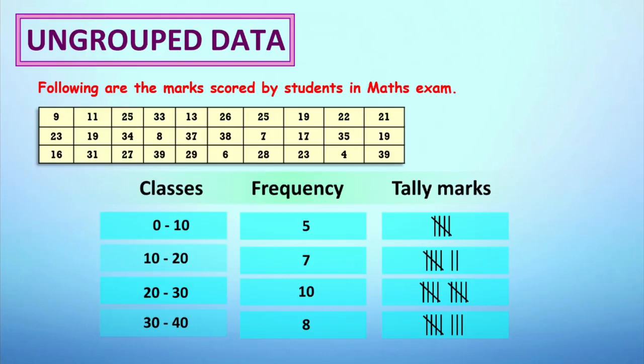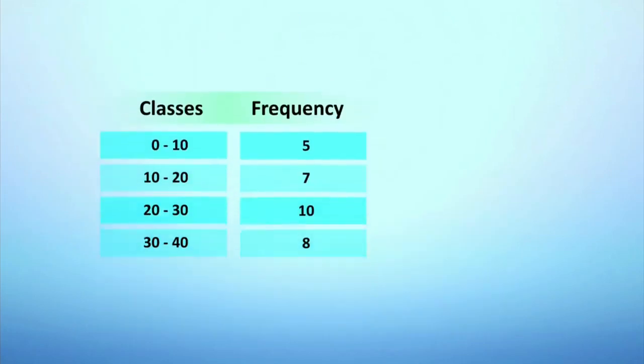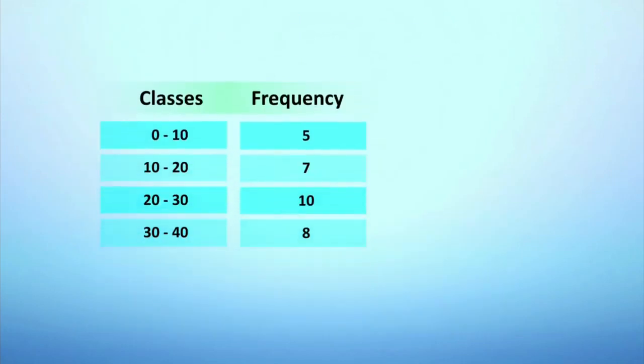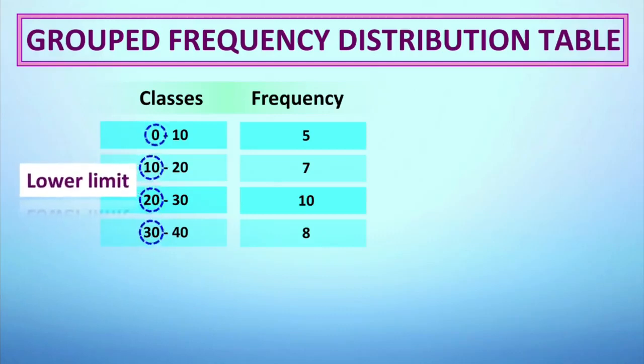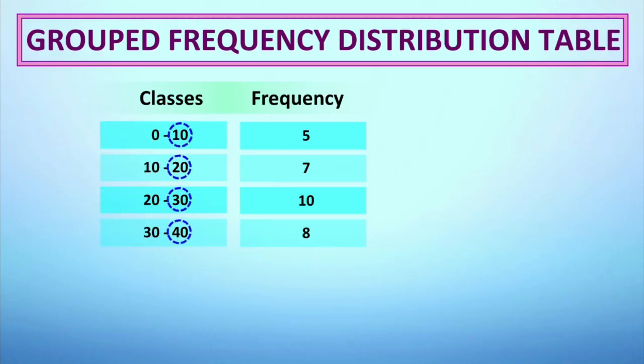If we remove the tally marks, the table we see is known as a grouped frequency distribution table. Let me tell you, the values 0, 10, 20, 30 are known as lower limits, and values such as 10, 20, 30, 40 are known as upper limits.